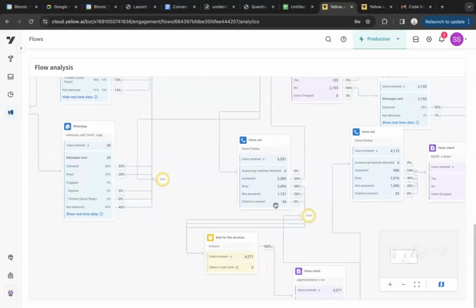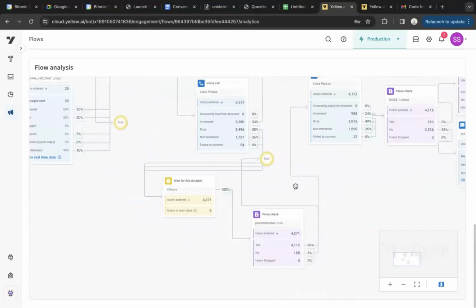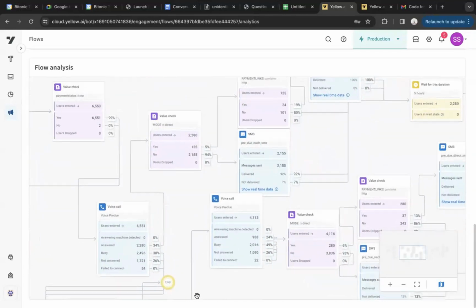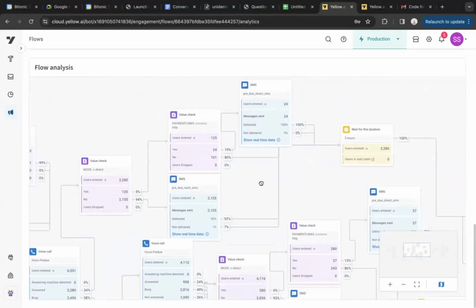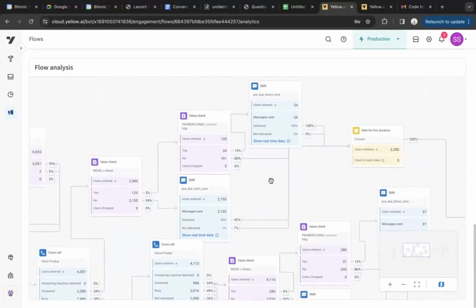After that, they want to wait for, let's say, 4 hours. Everybody enters here, we wait for 4 hours, and then they move ahead. Similarly, as you can see, this flow itself has more than 10 different message nodes. You'll be able to devise that for your customer. The customer themselves can also come to the platform to do it.